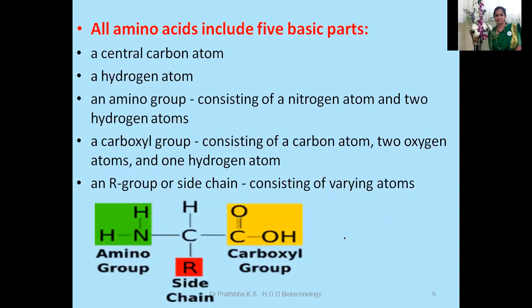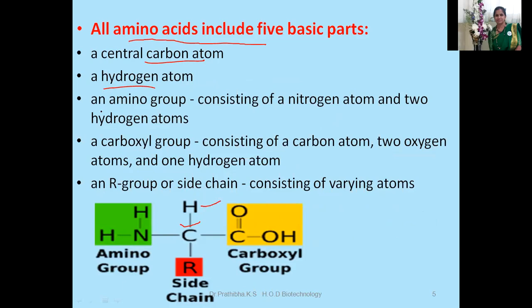Now let us understand here the basic general structure of amino acids. This is very important. Pay attention here. All amino acids include five basic parts. Okay, basic parts. What are those? First one is a central carbon atom. Here you can see the central carbon atom. This can also be known as chiral carbon atom, right? And next one is the hydrogen atom, right? Here you can see the hydrogen atom.